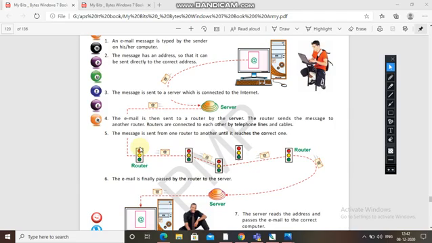So these are connected with telephone lines and cables so that the signals pass through the wires, and the message is sent from one router to another router till it reaches the correct one. When it has reached the correct router, it finally sees the address and sends it to the server, and the server reads the address and passes the email to the correct computer.